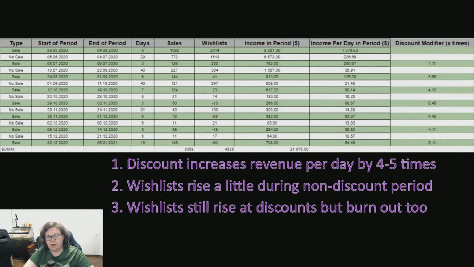Points 2 and 3 are connected to each other. First of all, people tend to wishlist your game when it's not on sale. After they do it, they wait for a nice discount. When your game goes on sale, you start to receive even more wishlists because some new consumers saw your title on the Steam discount page. But the longer your game has been out there and the higher your discount is, the higher the rate at which your wishlists burn at sale. That's because you start to use the wishlists that you've accumulated before the sale.